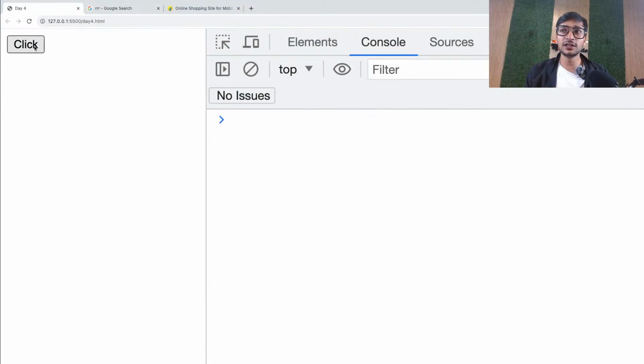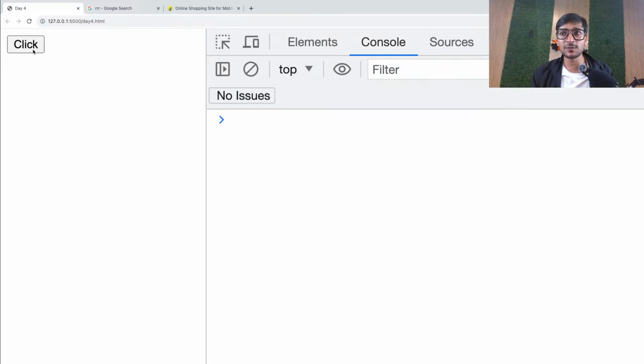I want the user to click on this button. And as soon as he clicks on this button, I want to print something on the console. That means based on the user's interaction with my web page, I want to do something. Right now I'm printing something on the console, but in future, it can be anything. It can be a scroll of the web page. When he clicks, I'll move my website. When he clicks, I'll let him go somewhere else. I can do that. But first, I need to understand how to do the basic stuff.